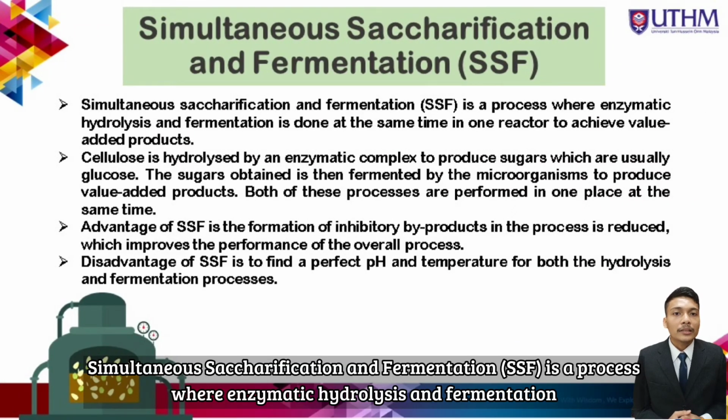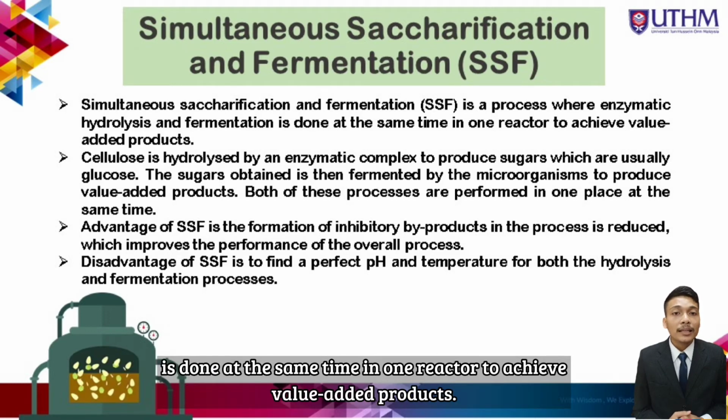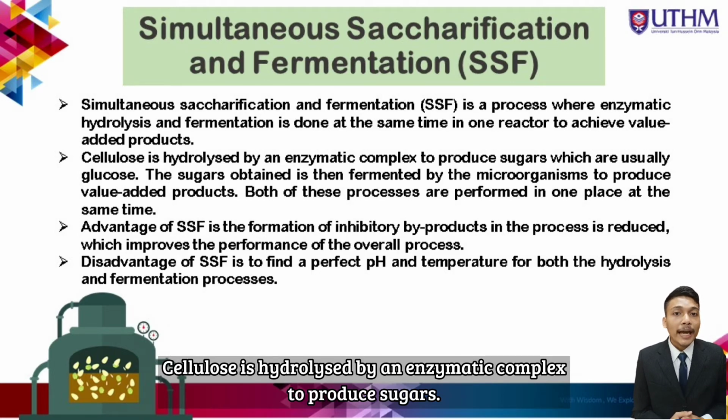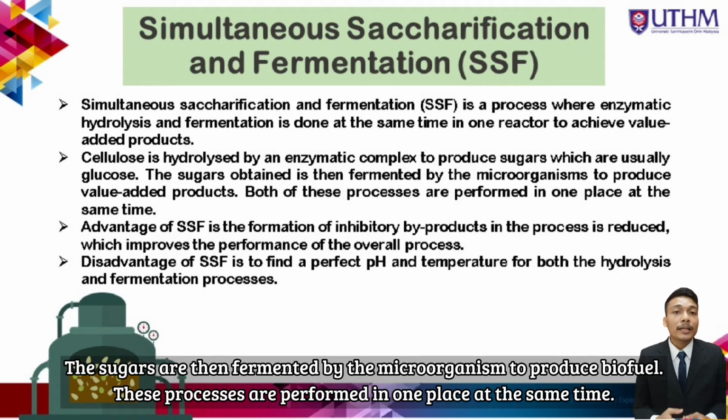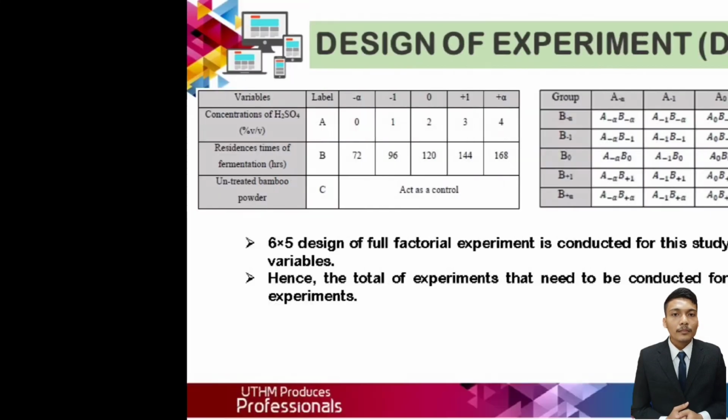Simultaneous saccharification and fermentation (SSF) is a process where enzymatic hydrolysis and fermentation are done at the same time in one reactor to achieve value-added products. Cellulose is hydrolyzed by an enzymatic complex to produce sugar. The sugar is then fermented by the microorganism to produce biofuel. These processes are performed in one place at the same time.